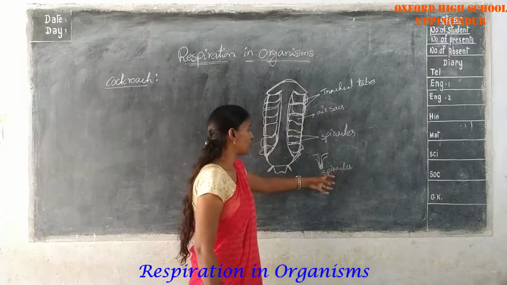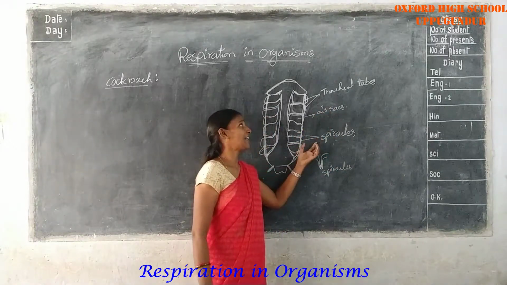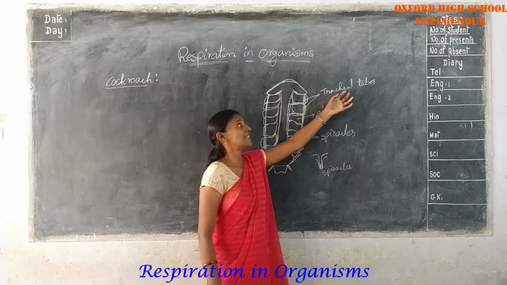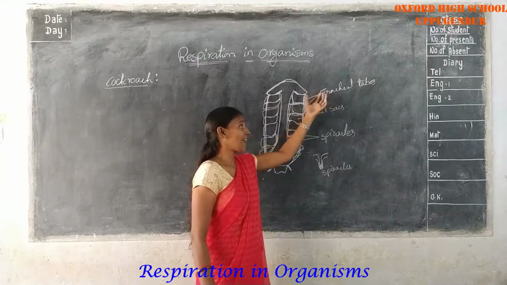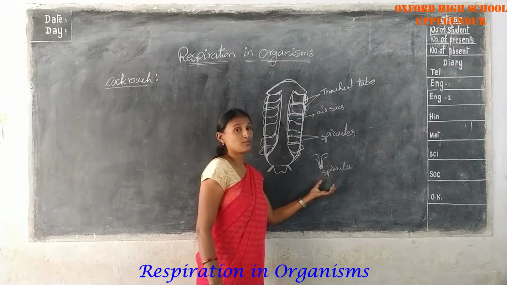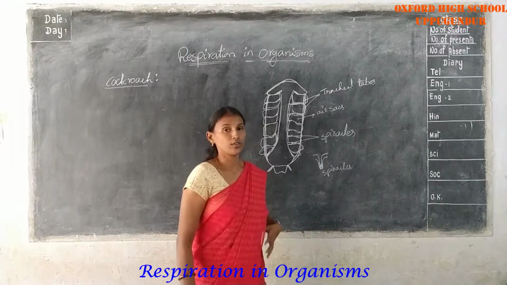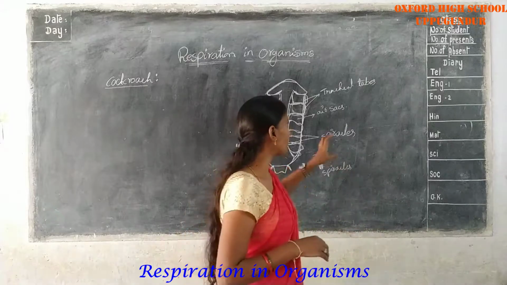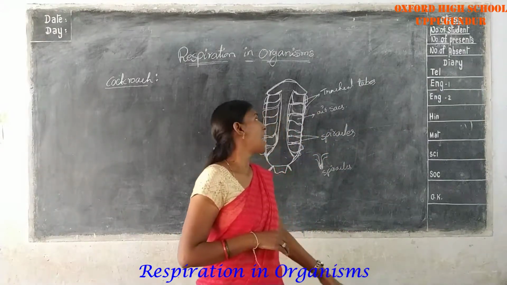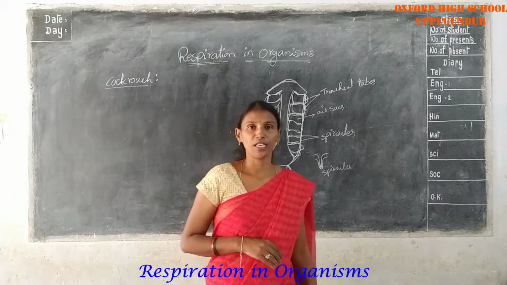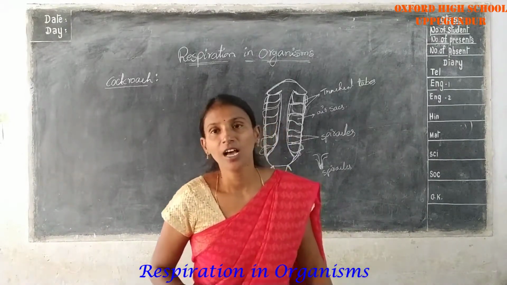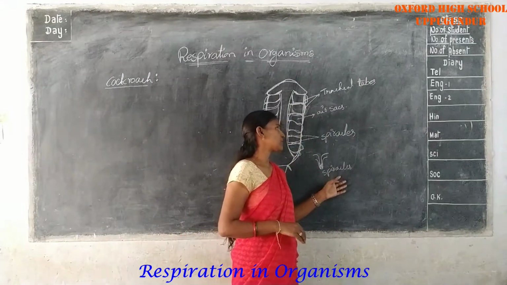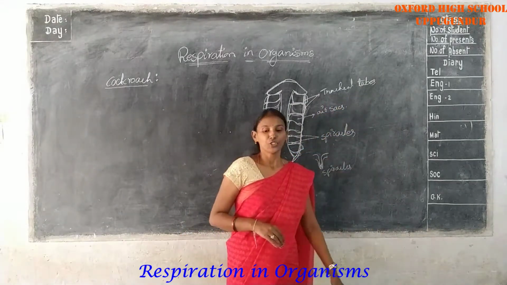So you take in the air, the oxygen travels to the remaining parts through the tracheal tubes, and again the air comes outside through the spiracle holes only. Okay, you understood? The main respiratory organs in cockroaches are the spiracles and tracheal tubes only.